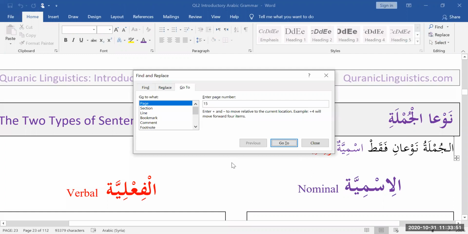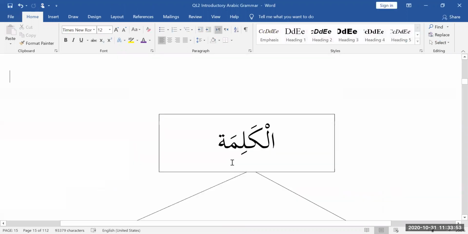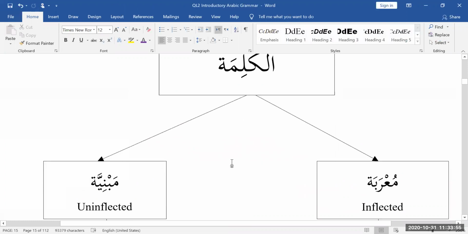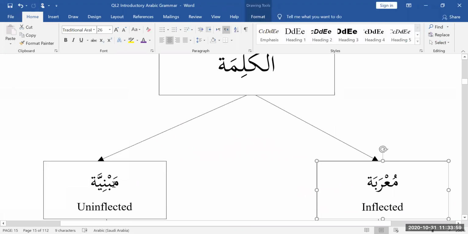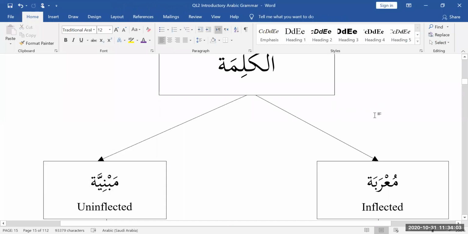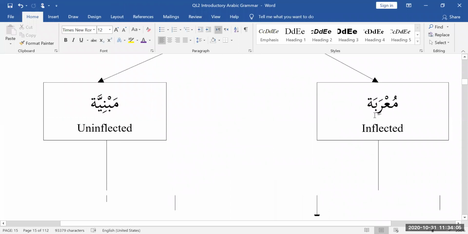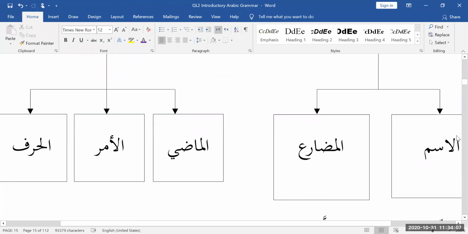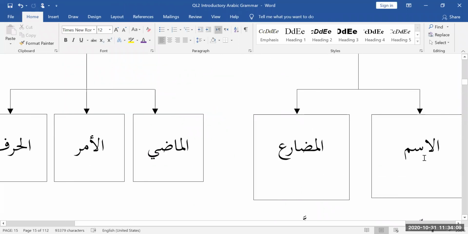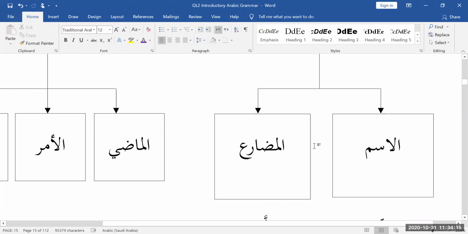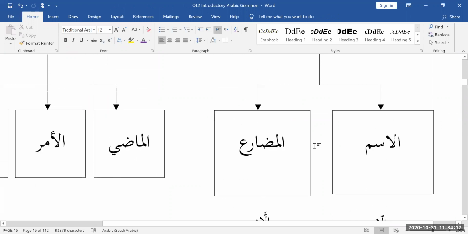The first thing we talked about is that the word in Arabic is of two types, mu'rab and mabni. Mu'rab is of two types, ism and mudare, but there are some exceptions for ism and mudare, which you can look up later.